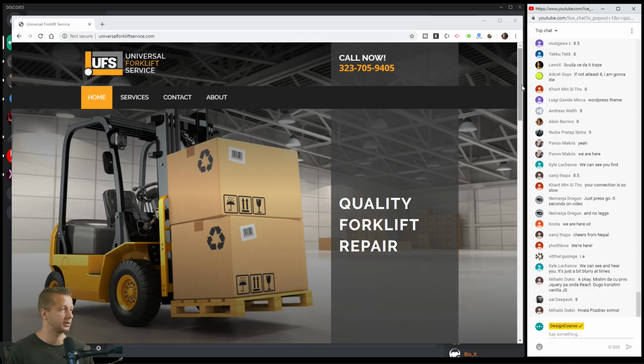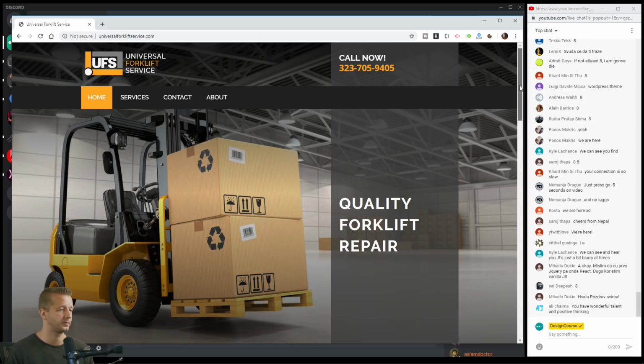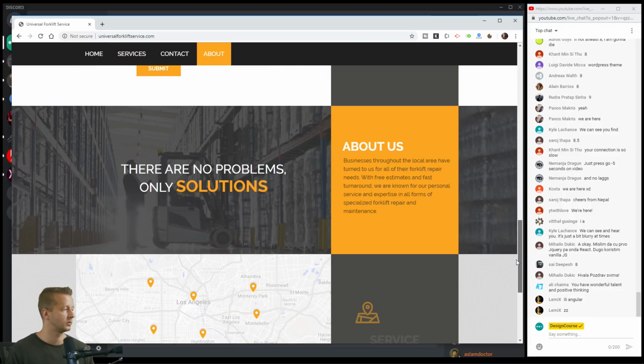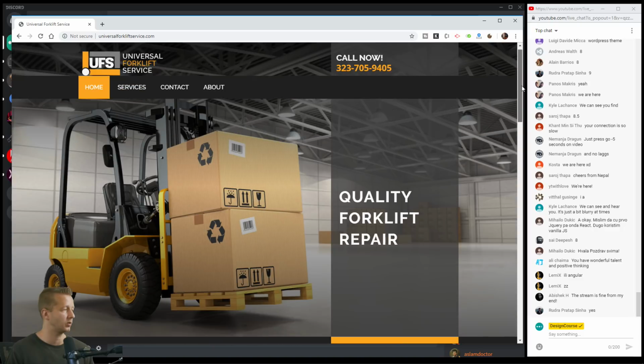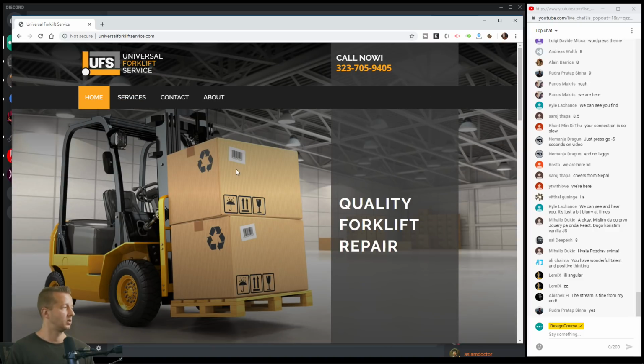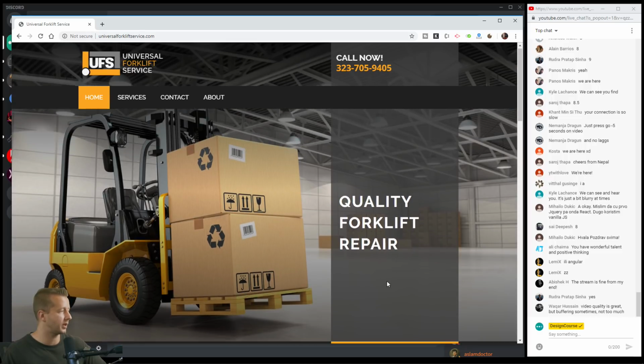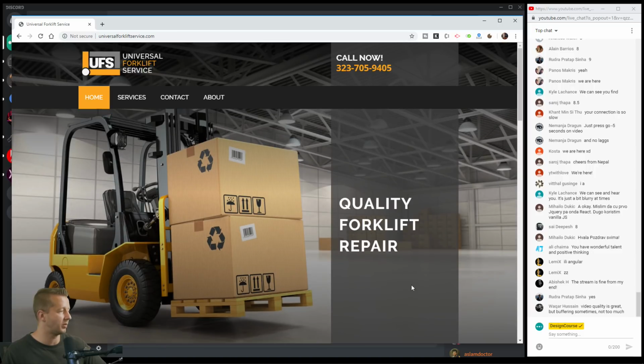Okay, this is a super chat. This is all pretty cool. Looking at this, quality forklift repair. All right, we got an action up here. I would have some type of indicator that they can scroll down to learn more, or some type of button to get them to call or something.